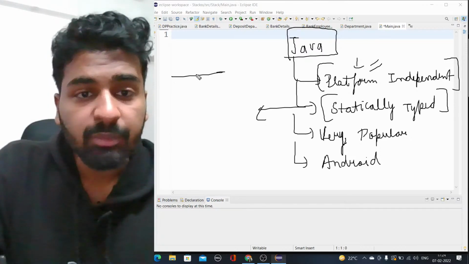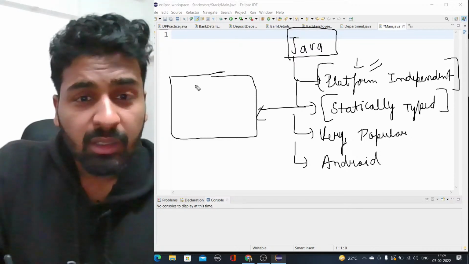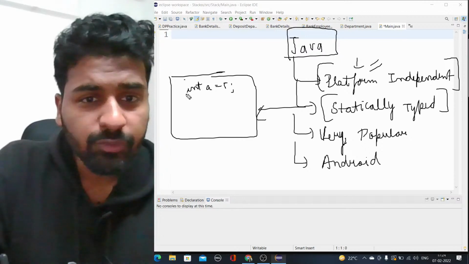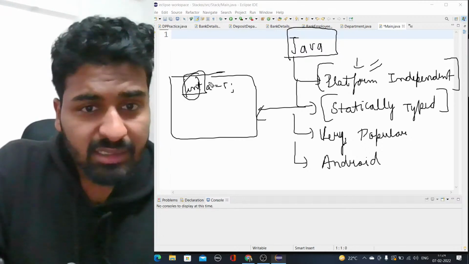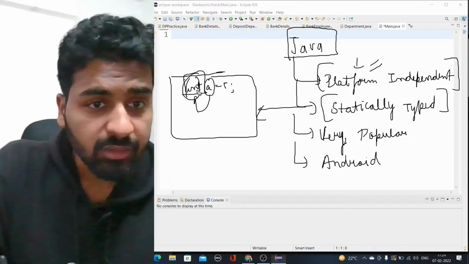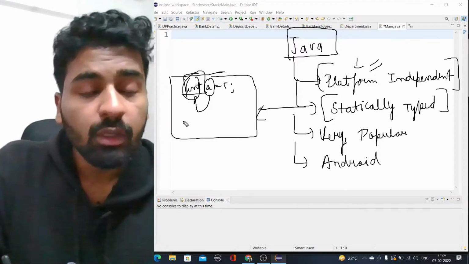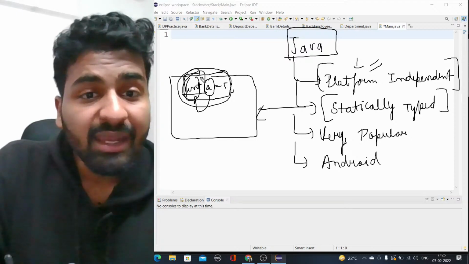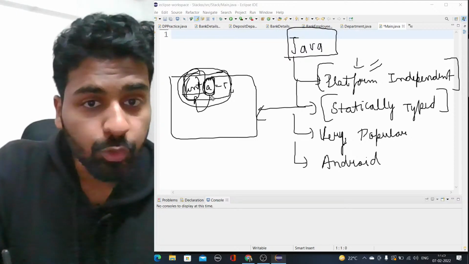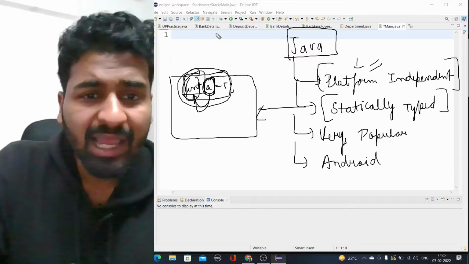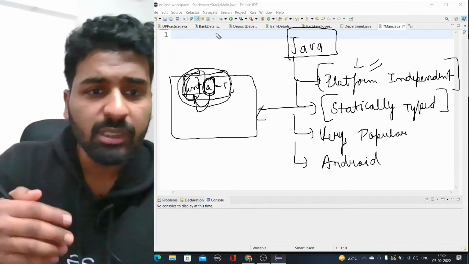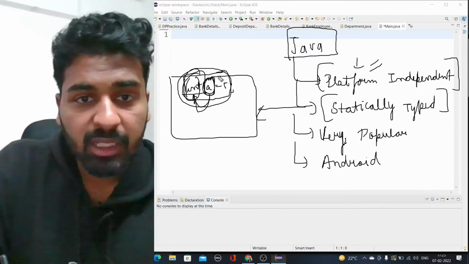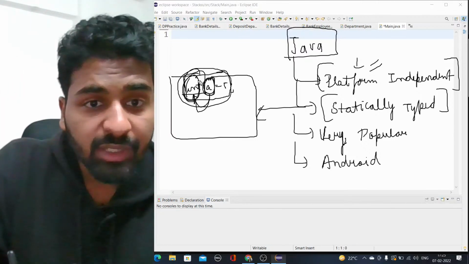Statically typed means that we have these things like int. We write int a is equal to 5. So we have to define that this variable that we are defining is of type int. What does this line actually mean? We are allotting some memory to a. I'll explain in the next lectures what this actually means, how we write code, everything. But for the bigger, higher level purposes, we have int.